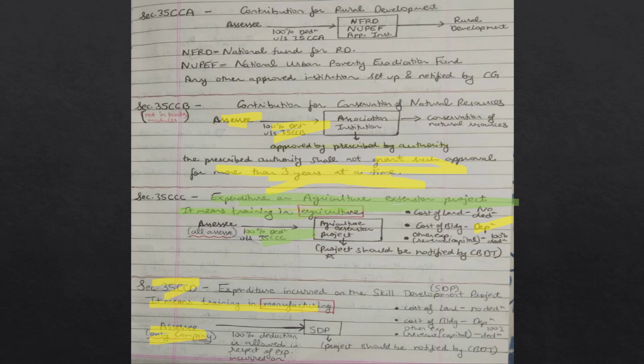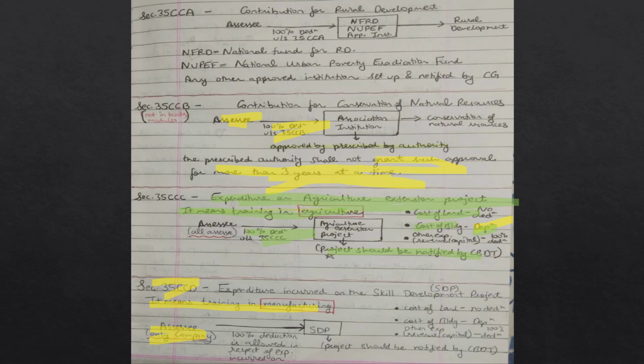The expenditure should not be on cost of land or cost of building. In case of cost of building, only depreciation will be provided. For the rest of the expenditure, whether it is of revenue nature or capital nature, 100% deduction will be allowed, and the project should be notified by CBDT.